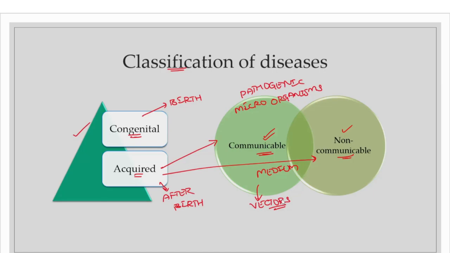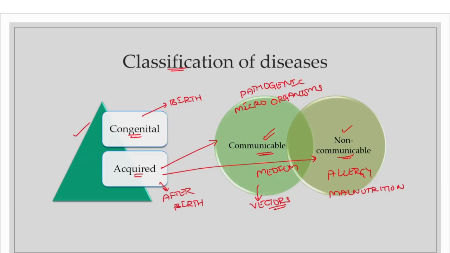And coming to non-communicable diseases, there is no transmission from person to person. But how is it caused? It is basically caused due to any kind of allergy that a person has, or due to malnutrition in different cases, or because of any kind of illness or changes in the lifestyle or the environment that is present.